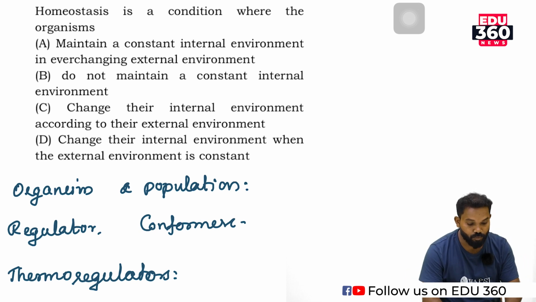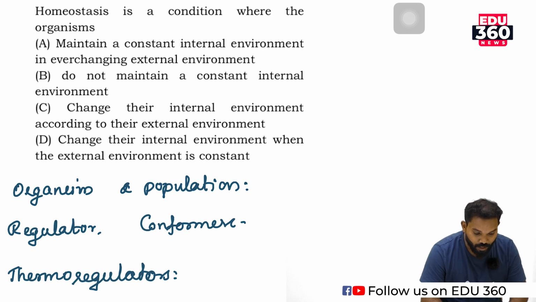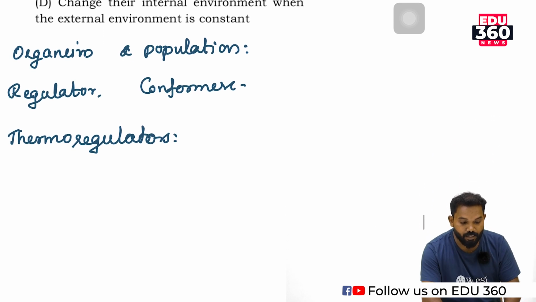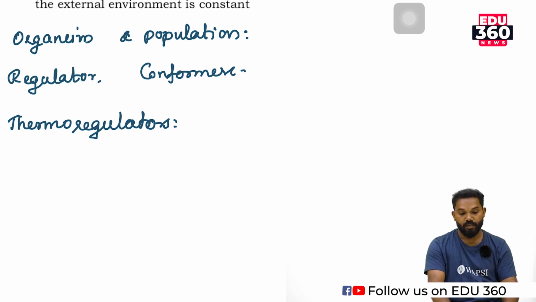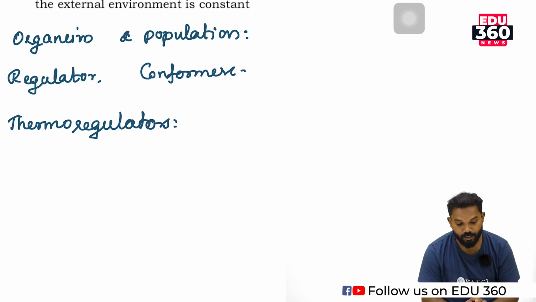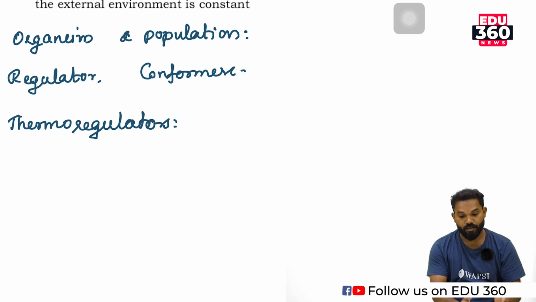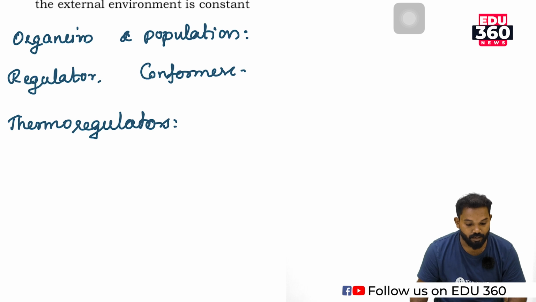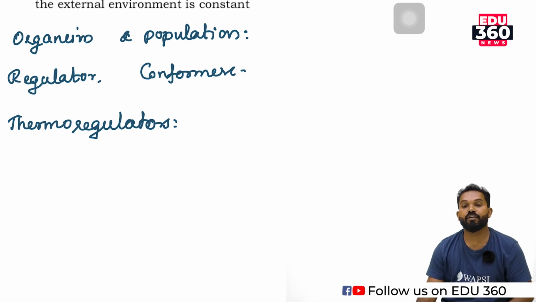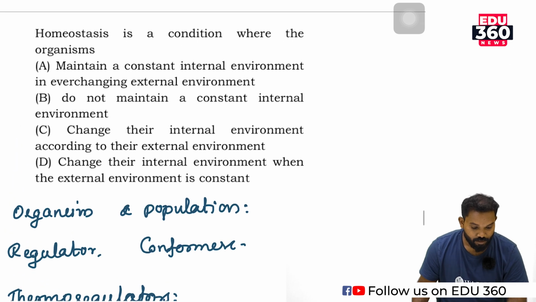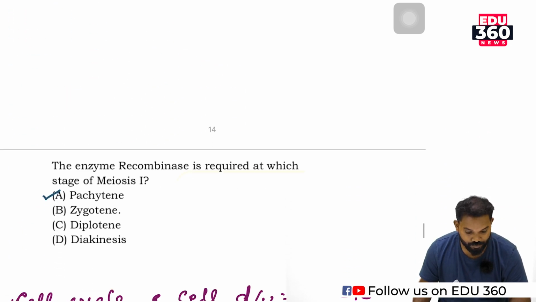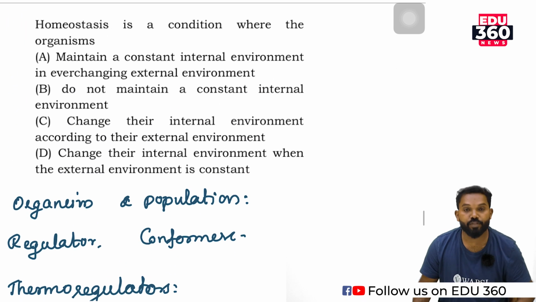That process is known as homeostasis, and that organism comes under the category known as regulators. In this chapter, organism and population, we study the characteristics of organisms, their regulation, then conformation, etc. So, these are all about homeostasis.